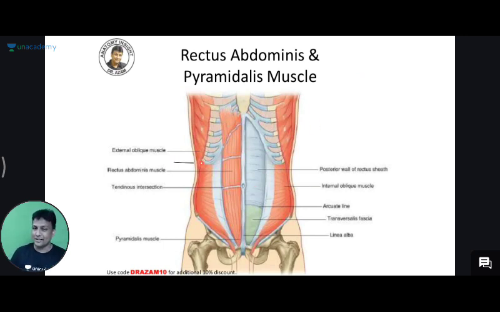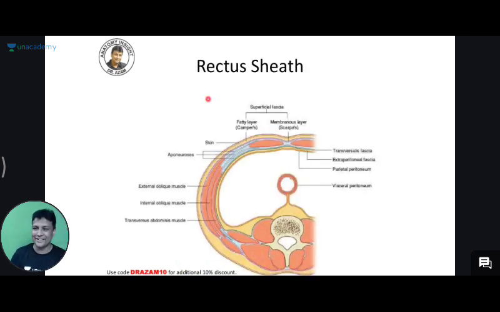Yes, we need to take a transverse section. Once you take a transverse section, the diagram will look like this. Rectus abdominis muscle, in the center the linea alba, and now you can appreciate very clearly external oblique, internal oblique, and transversus abdominis. The 3 muscles and their aponeuroses are coming here, sir. And those aponeuroses are going to form what? They are going to form a sheath, and that sheath is known as what? Rectus sheath. Okay, sir, rectus sheath.